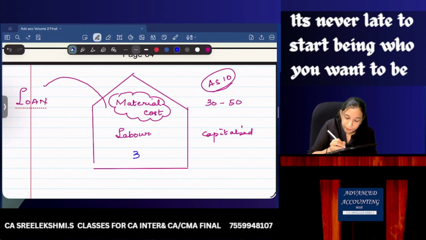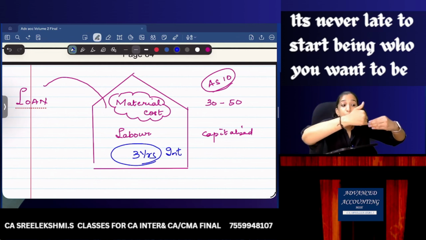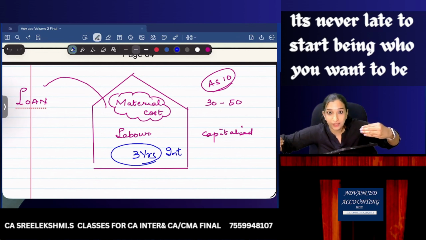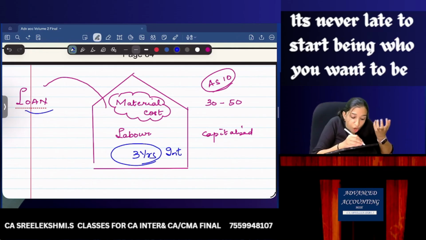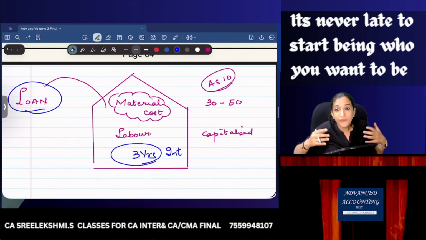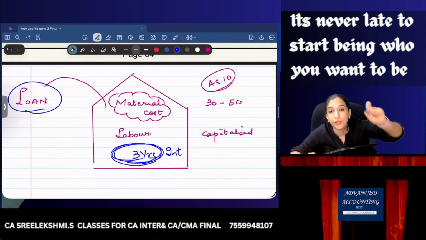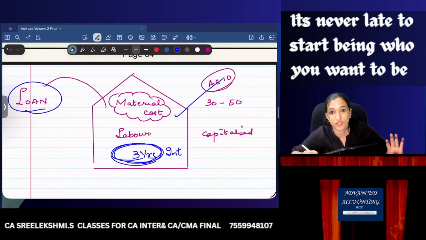And this construction period is 3 years. So during this 3 years, you will be paying interest. When you pay the interest during the construction period, without this loan, the building would not be completed. So the interest expenditure you pay during this construction period is a directly attributable expenditure for the construction of the building.